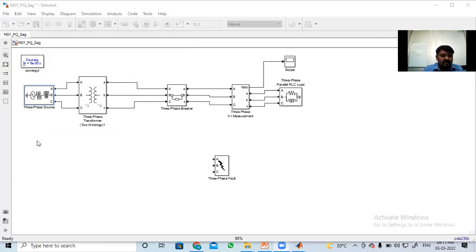Next, this generation part is over now. We have fixed how much we have to generate. Then the transformer we are using is a two-winding transformer, and our requirement is L1 kV to 400 volt. I will write L1 kV to 400. The input we have to set as L1 kV.